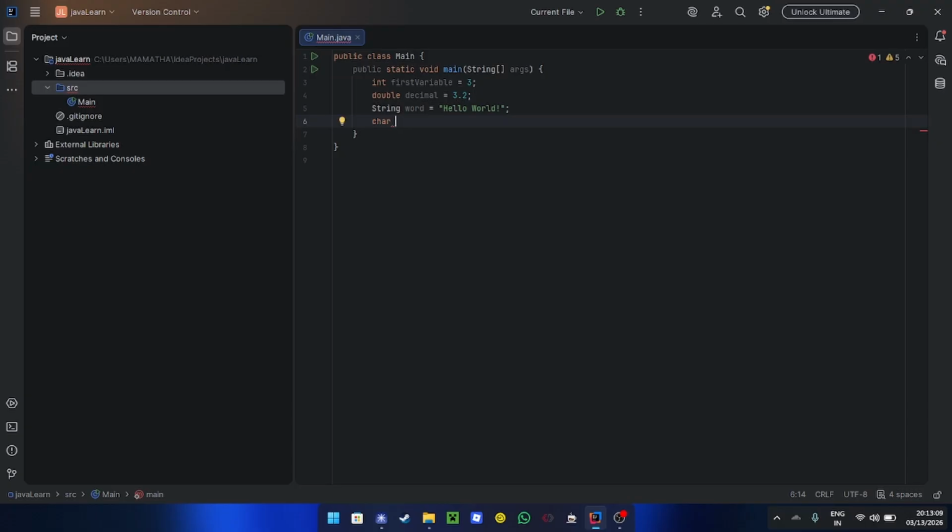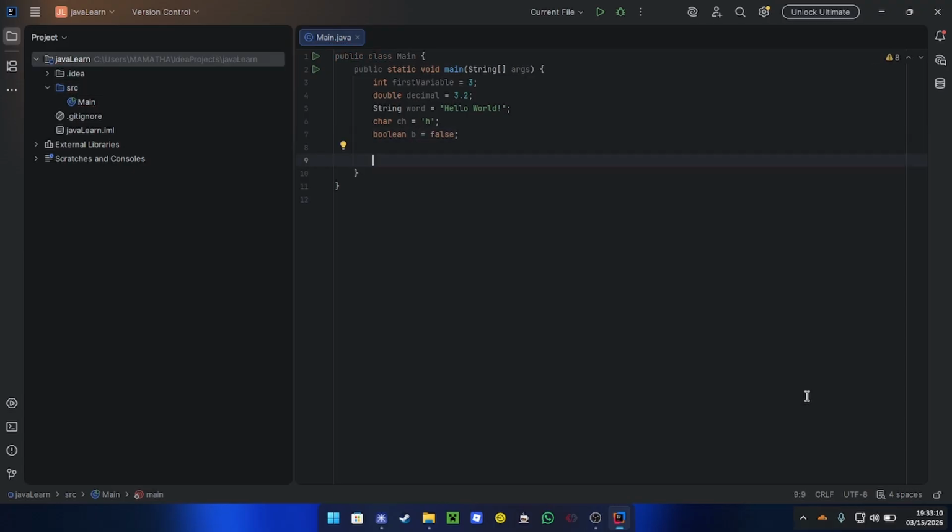Char is basically just a single character. So, for example, I'll say char ch is equal to, let's say, the first character of hello world, which is 'h'. Now this is important because now I'm using single quotation marks for characters and double quotation marks for full-on words and strings. Now the last variable type that I'll go into is boolean. Oh, spelled that wrong. Boolean there. And I'll call this b.